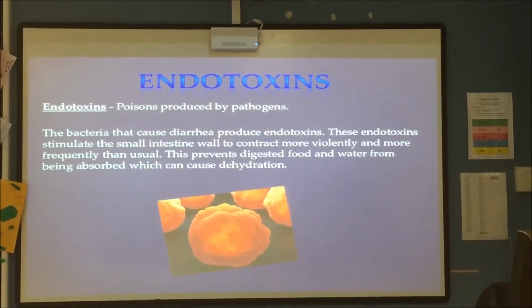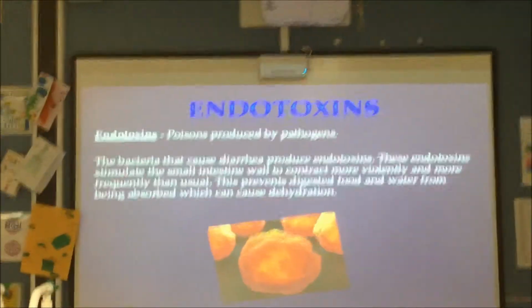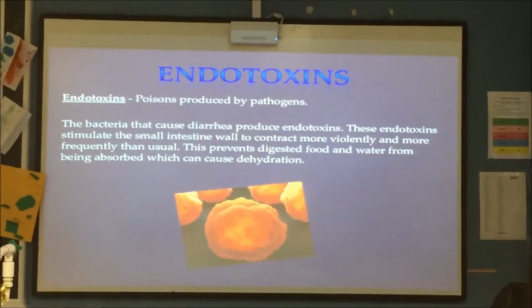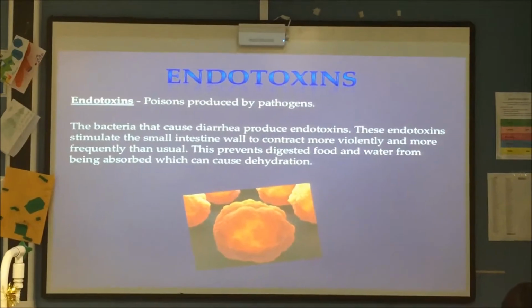Endotoxins are poisons produced by pathogens. Bacteria that cause diarrhea produce endotoxins, which cause the intestinal wall to contract violently and more frequently than usual. This leads to severe dehydration because digested food and water are not being absorbed.